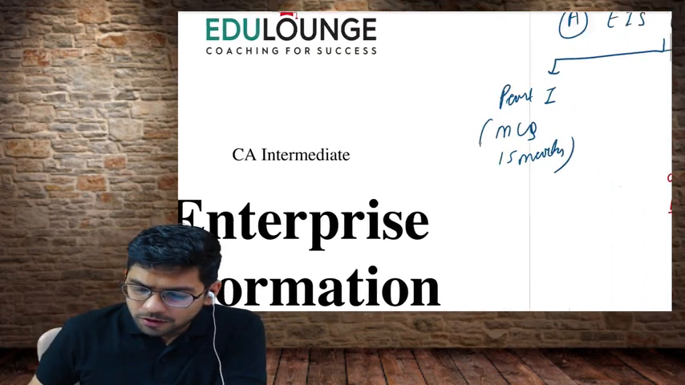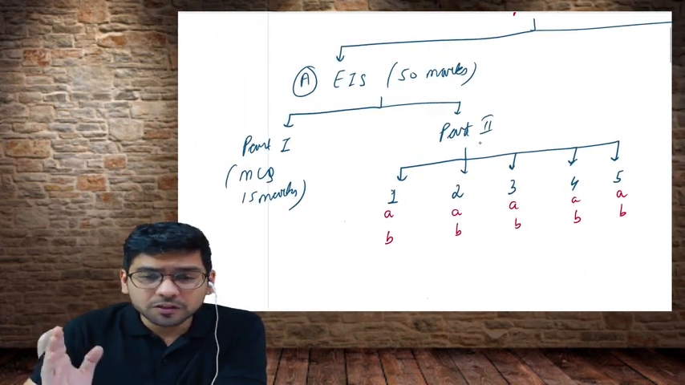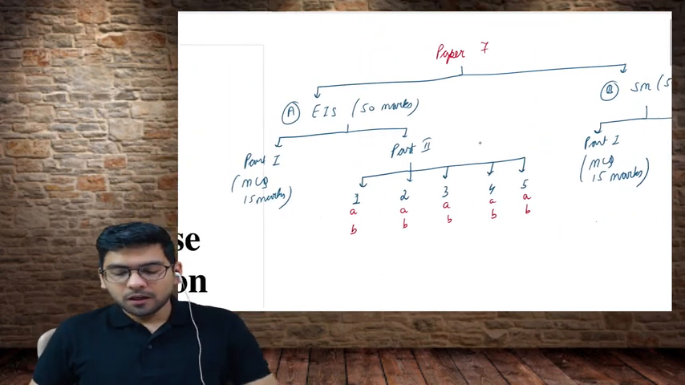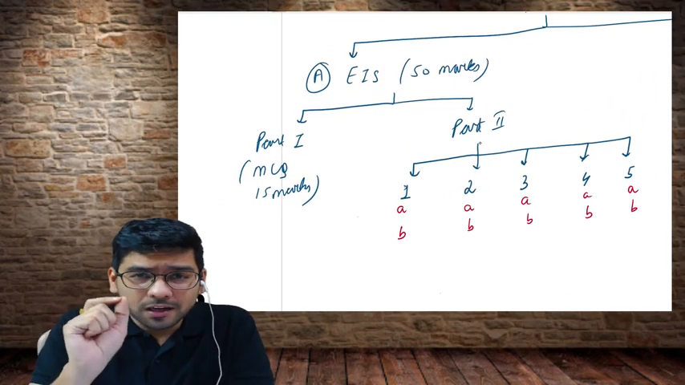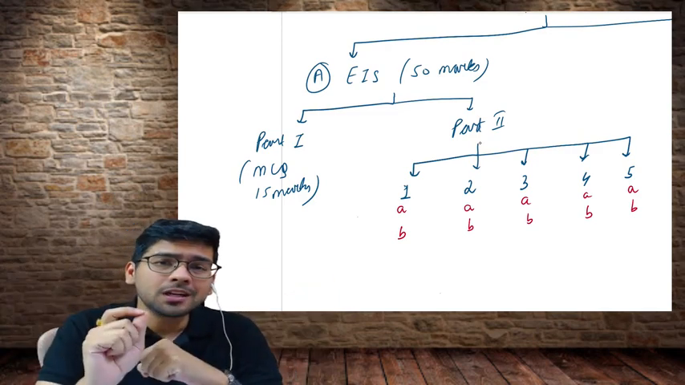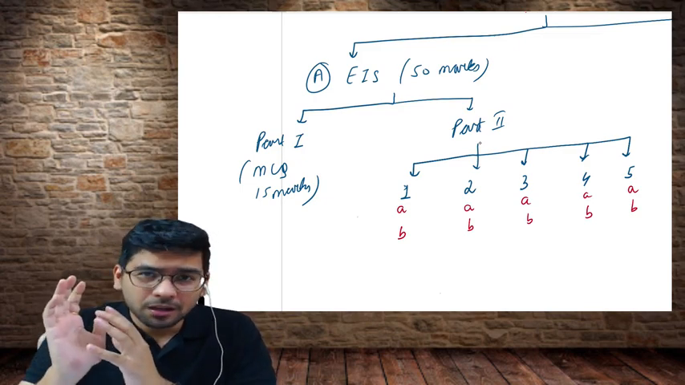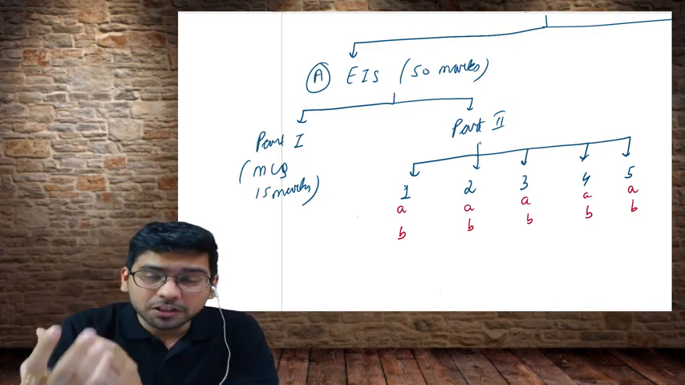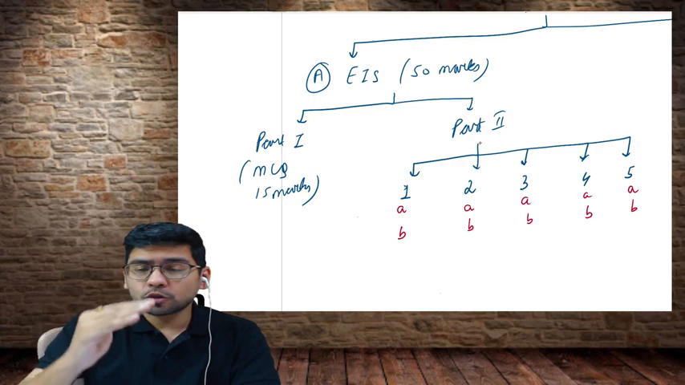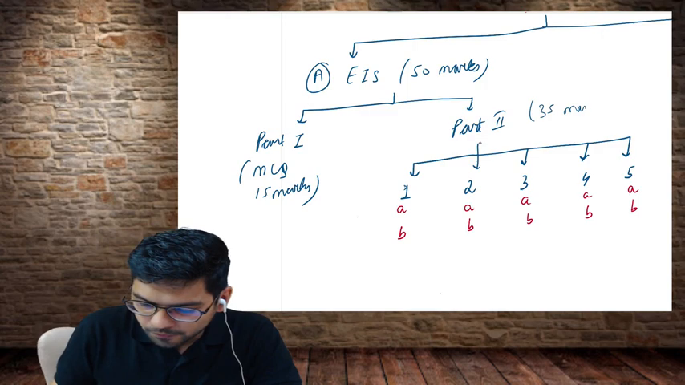This is your paper number 7. EIS is of 50 marks, which is part A, and SM is of 50 marks, which is part B. First I'm going to discuss part A, EIS. There are two parts in the question paper. Part 1 will be your MCQ, which is 15 marks for EIS, and the balance 35 marks is going to be the subjective part.